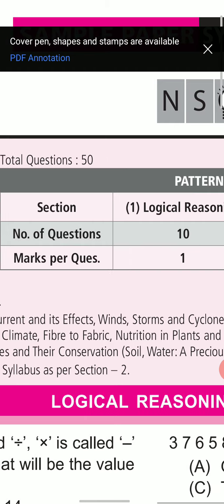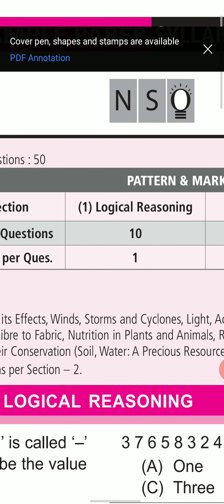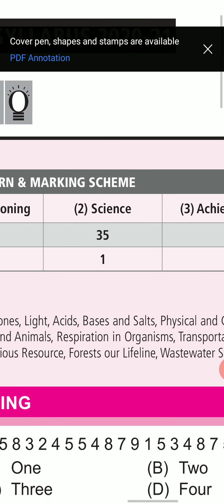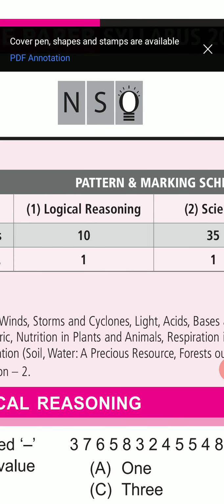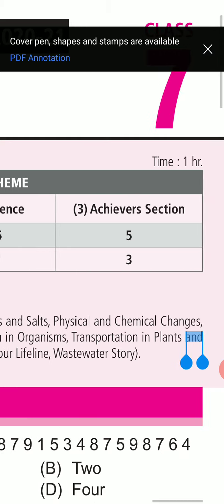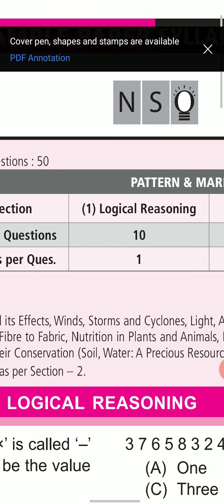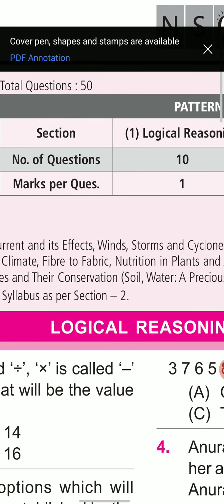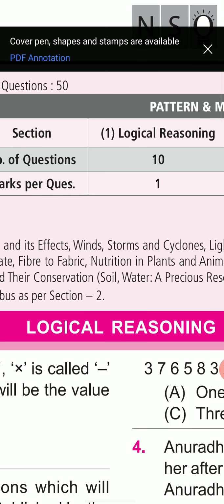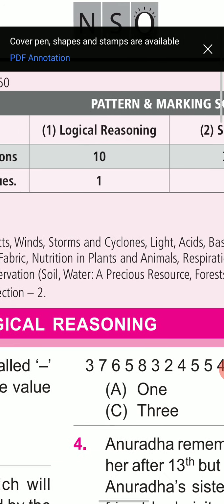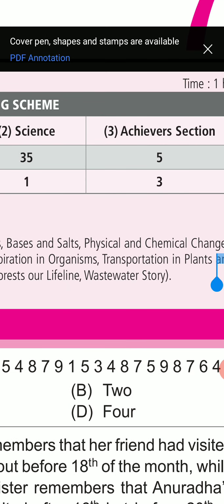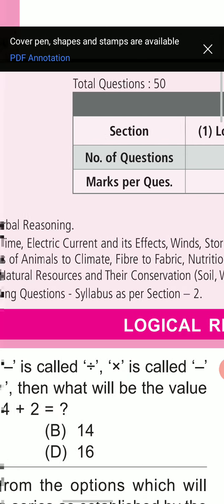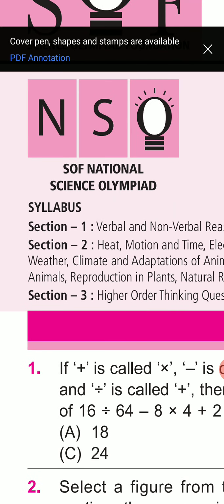The number of questions in logical reasoning are 10, in science 35, and achiever section is 5. 35 plus 10 is 45, 45 plus 5 is 50. So total questions are 50. Marks per question in logical reasoning is 1 mark, science 1 mark, and achiever section is 3 marks per question. And this is the syllabus.